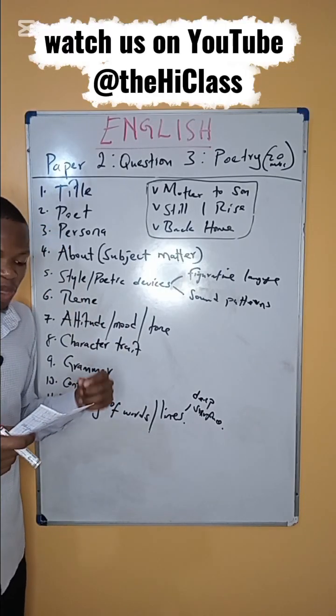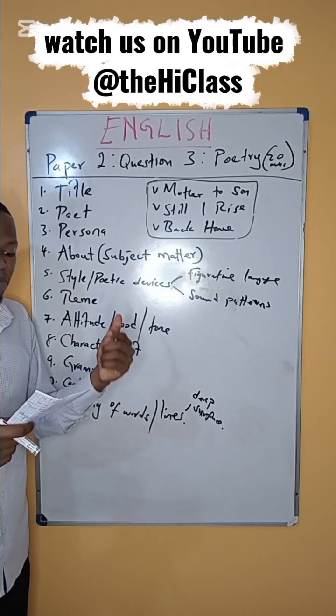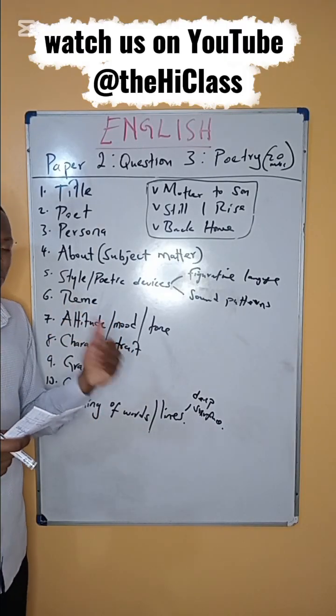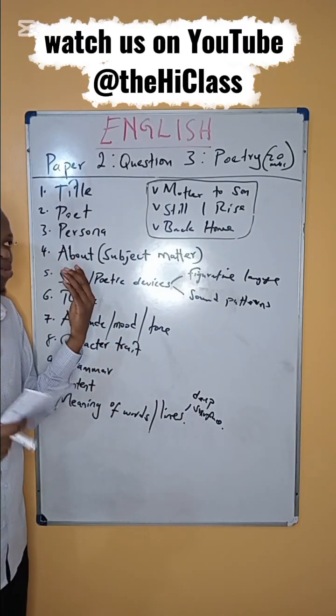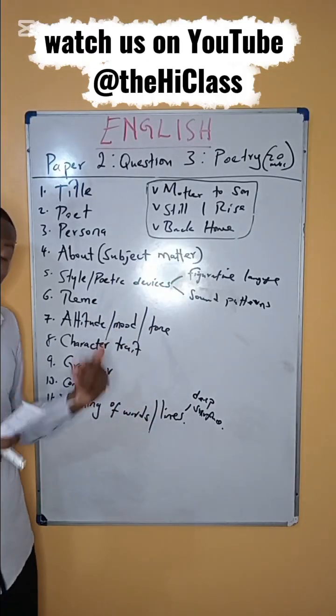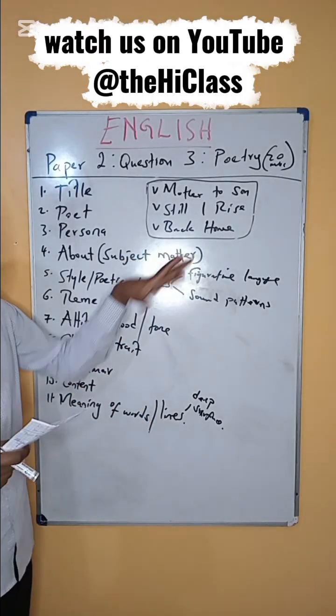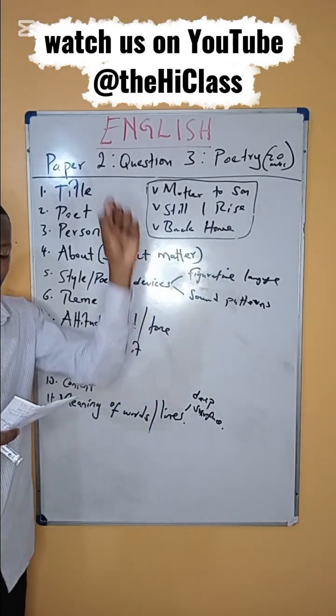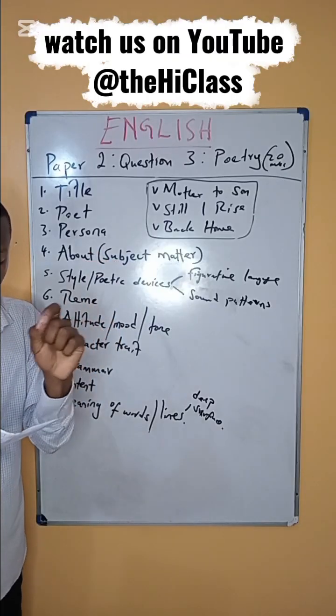What shows? There's a line in the poem that talks about grandpa sitting on a stool. So you ask yourself, who calls the other person grandpa? Of course, it's a grandchild. So the persona is a grandchild. Our evidence is the line that states grandpa sitting on a stool.